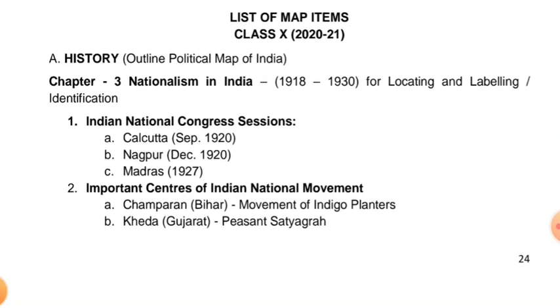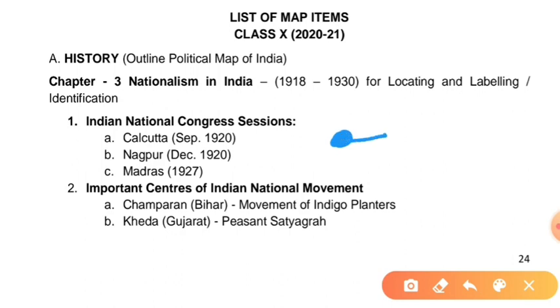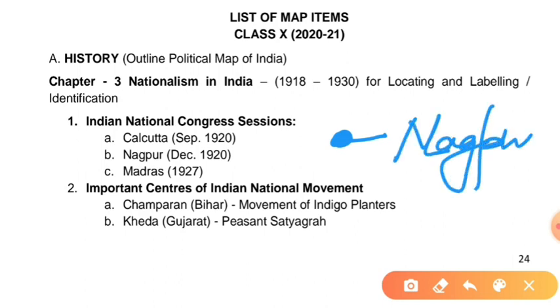Now most important, map work, the list of map items for your examination. From history, there will be only one chapter from history in your examination. Outline political map of India, you will be given an outline political map of India, and you will have to locate or label. Locate means to show where it is. Suppose this is the place, that means locate. And label, suppose this is Calcutta, this is Nagpur, this is known as labeling.